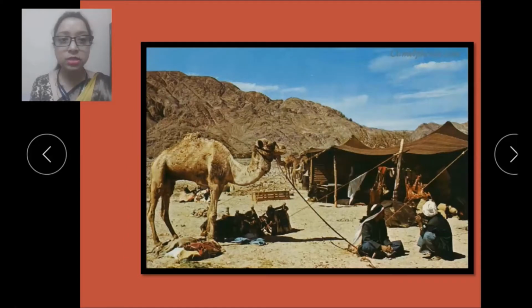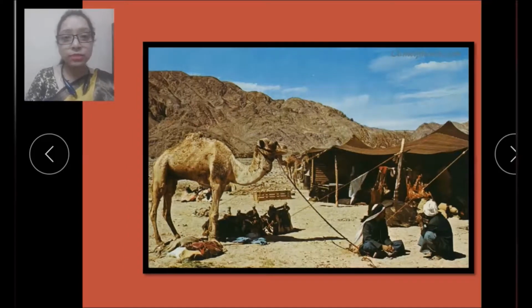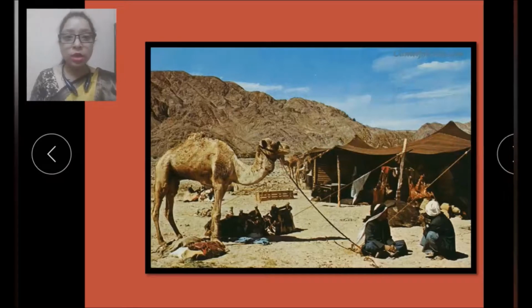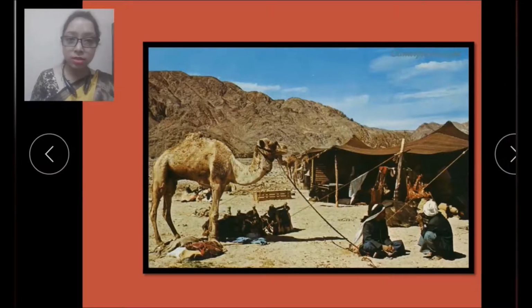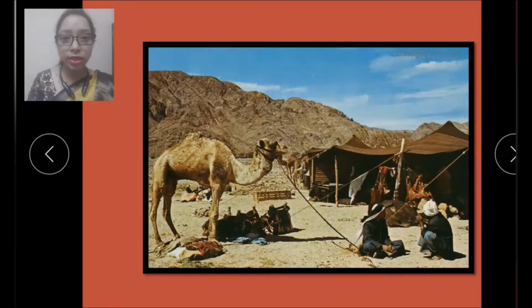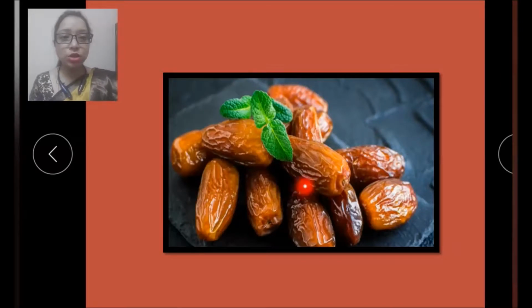Now let's see next. Now children, how do the Bedouins live? So they live in tents, and these tents are made of animal skin. So these people sell animals and their products in marketplaces in villages, and they buy food grains, dates and other things. So this is the lifestyle of Bedouins in Saudi Arabia. Now let's see next. So here you can see the picture of dates.